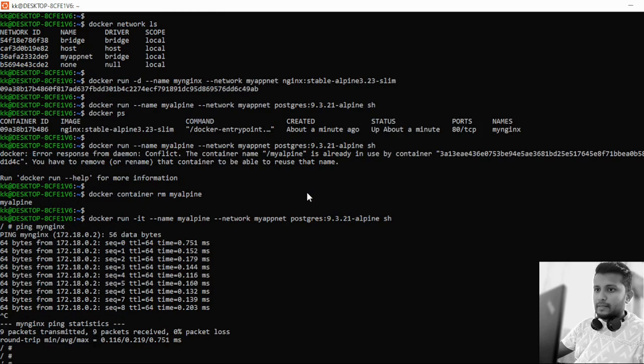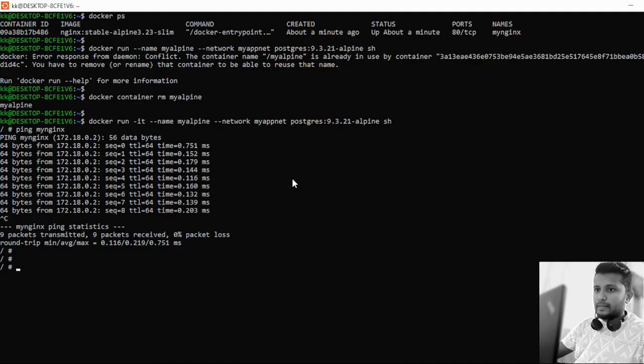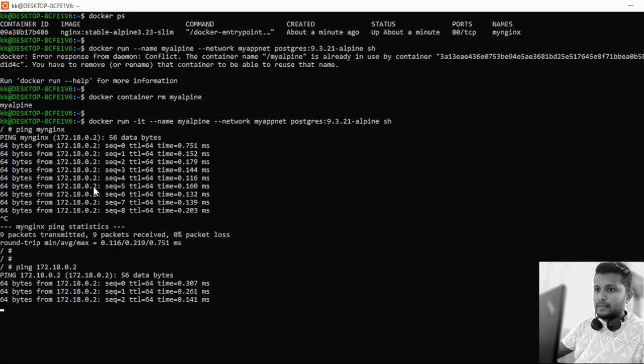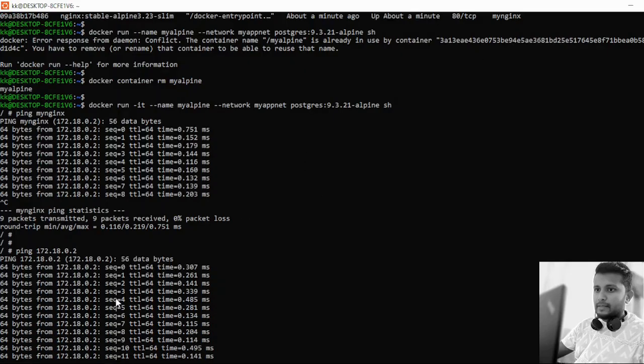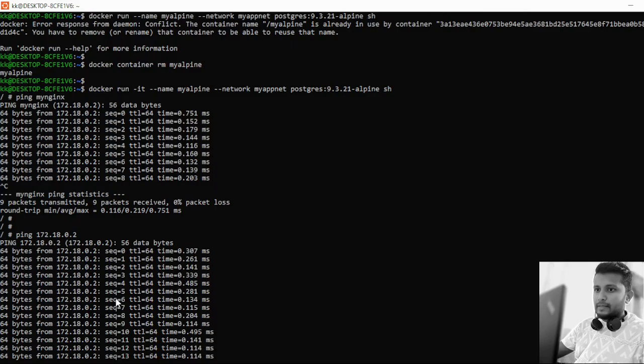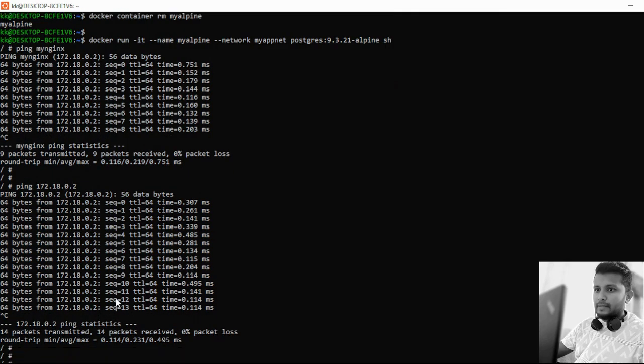Alright, now let's try to reach the container with the IP address as well. See, we are also able to reach the container my nginx with this IP address, but it gets changed when it is restarted or replaced by another container, which we don't usually prefer. So this is about example 1.